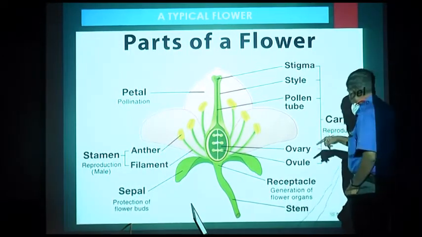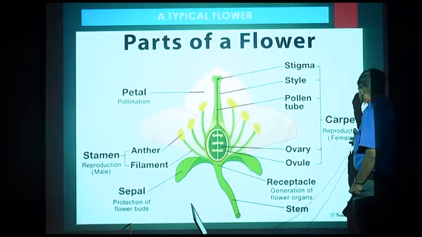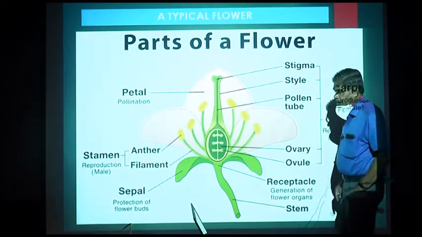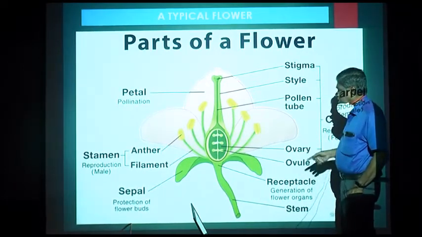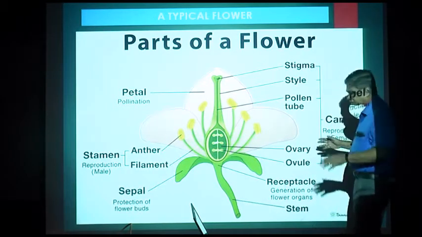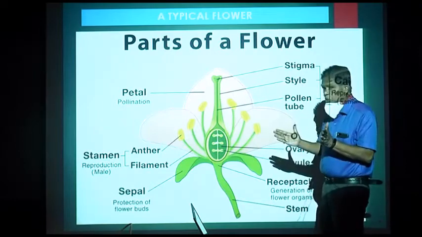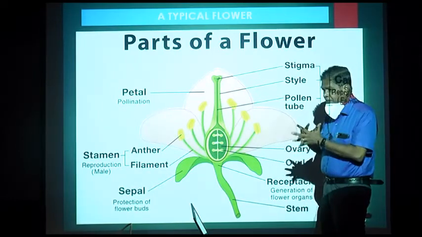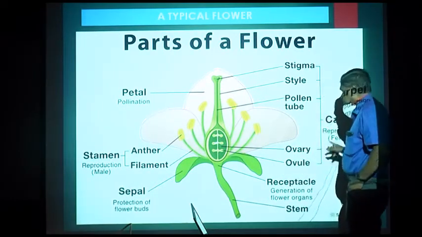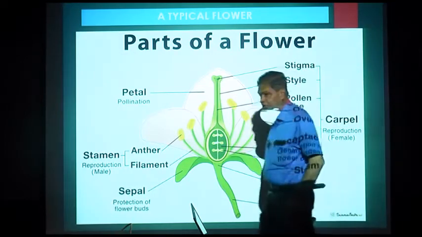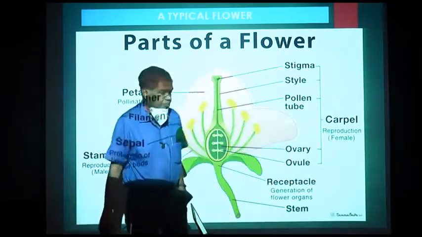The gynoecium is otherwise known as the carpel, or pistil. If the carpels are free, it is polycarpous, and if the carpels are united, it is called syncarpous.